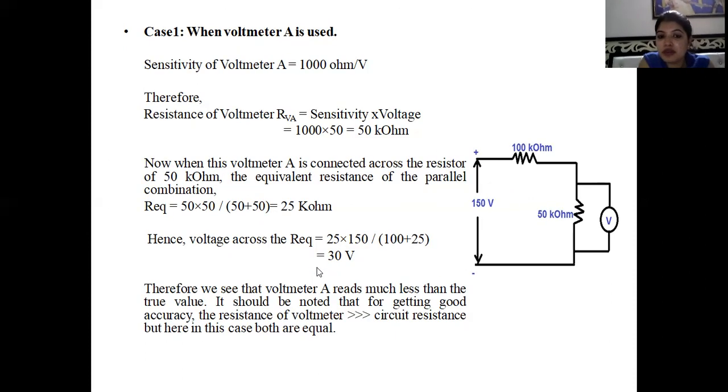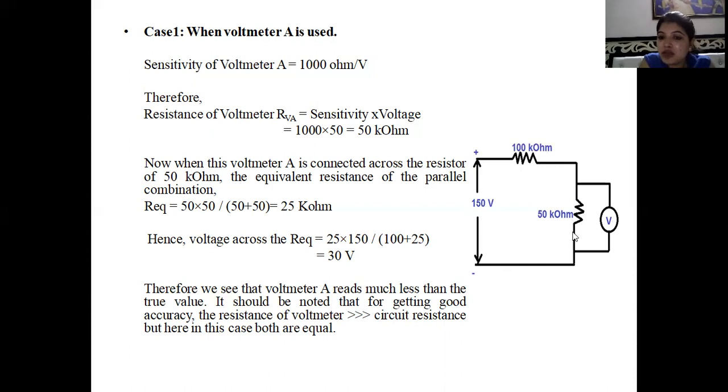Now we can see that voltmeter A reads much less than the true value. The true value is 50 volt, but this value is 30 volt. That means it should be noted that for getting good accuracy, the resistance of the voltmeter should be very high compared to the circuit resistance. But in this case, both were equal. 50 kilo ohm was this resistance and the internal resistance of the voltmeter was also 50 kilo ohm, as we have evaluated here.